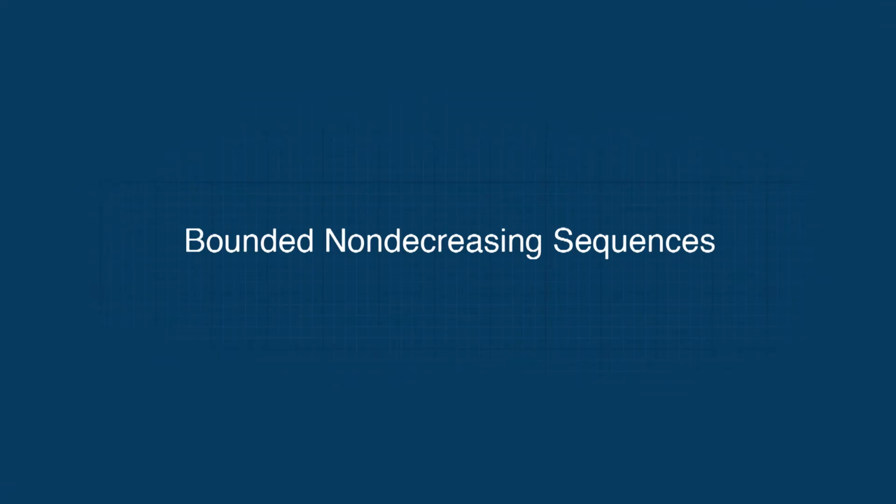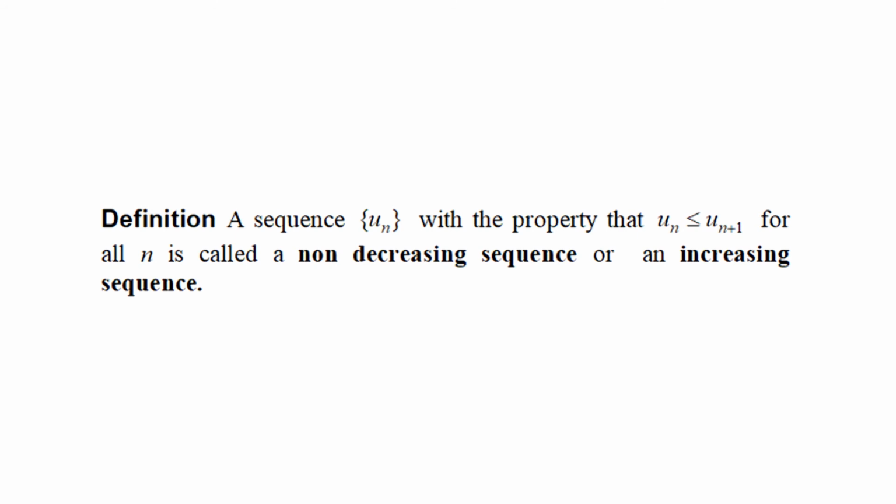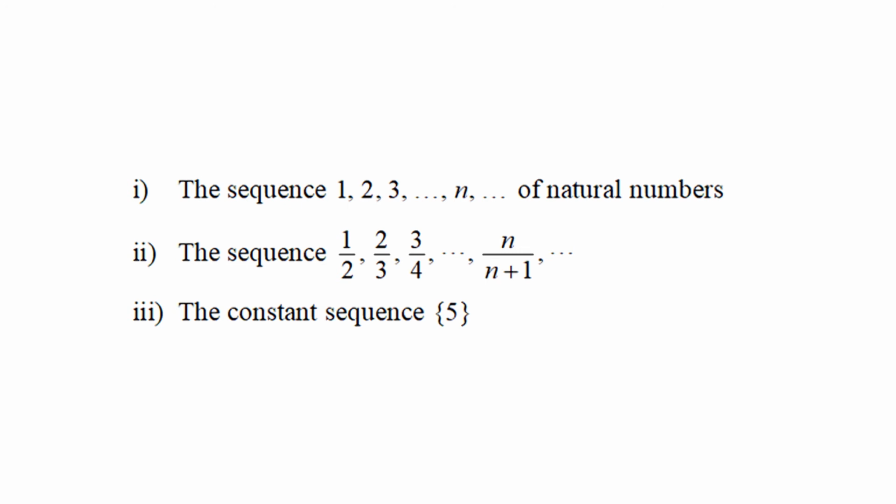Bounded non-decreasing sequences. Definition: a sequence u_n with the property that u_n is less than or equal to u_(n+1) for all n is called a non-decreasing sequence or an increasing sequence. Some examples of non-decreasing sequences are: first, the sequence 1, 2, 3, etc., n, etc. of natural numbers. Second, the sequence 1/2, 2/3, 3/4, etc., n/(n+1), etc. Third, the constant sequence 5.